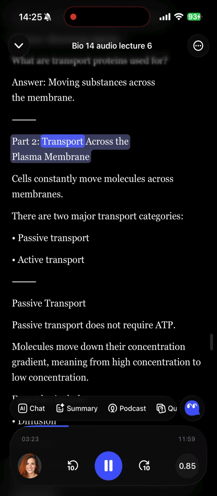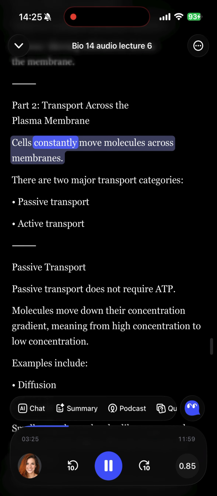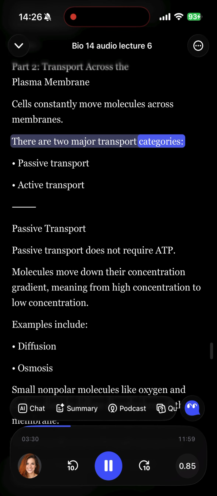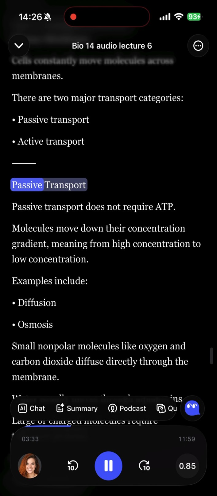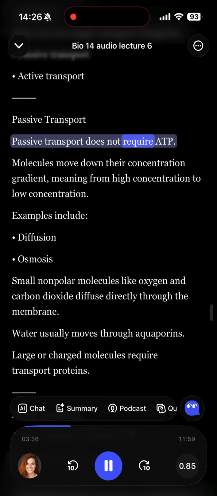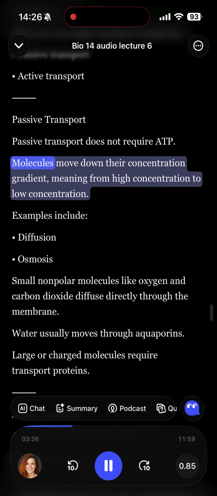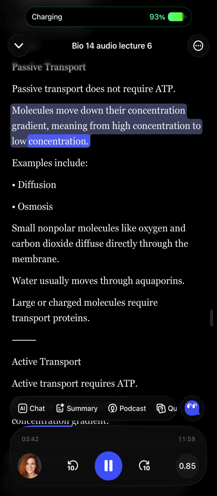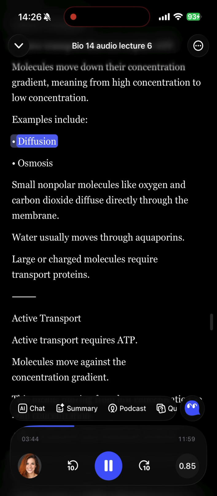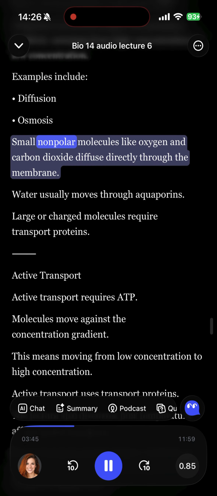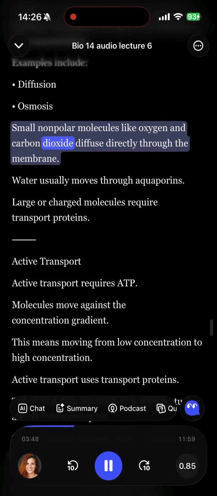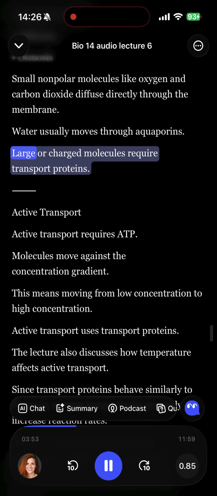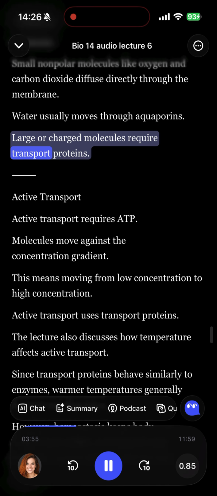Part 2. Transport across the plasma membrane. Cells constantly move molecules across membranes. There are two major transport categories: passive transport and active transport. Passive transport does not require ATP. Molecules move down their concentration gradient, meaning from high concentration to low concentration. Examples include diffusion and osmosis. Small nonpolar molecules like oxygen and carbon dioxide diffuse directly through the membrane. Water usually moves through aquaporins. Large or charged molecules require transport proteins.